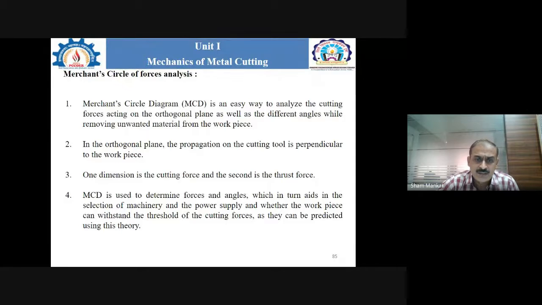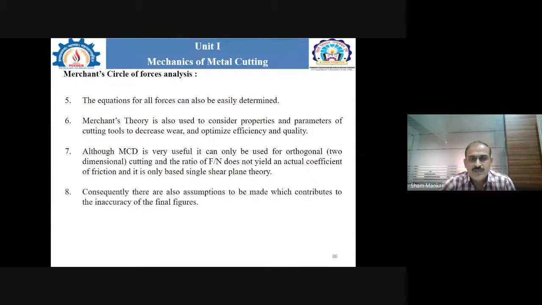This Merchant circle diagram is also used to determine the different forces and angles, which definitely helps to calculate the machining time as well as the horsepower required, or other considerations. So there are different categories of applications.